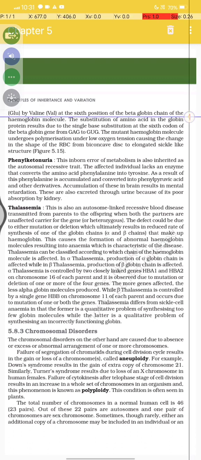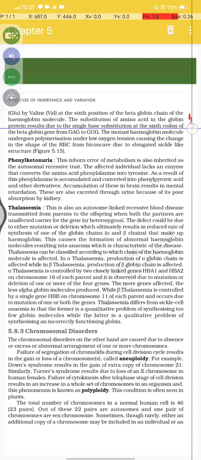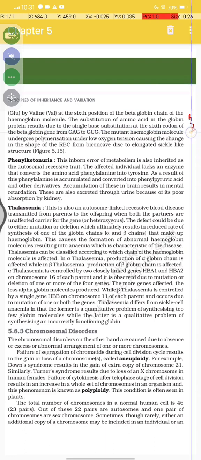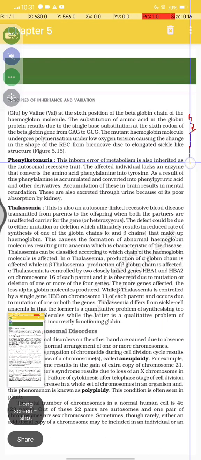by valine at the sixth position of the beta globin chain of the hemoglobin molecule. The substitution of the amino acid in the globin protein results due to a single base substitution at the sixth codon of the beta globin gene from GAG to GUG. The mutant hemoglobin molecules undergo polymerization under low oxygen tension, causing the change in the shape of RBC from biconcave disc to an elongated sickle-like structure.